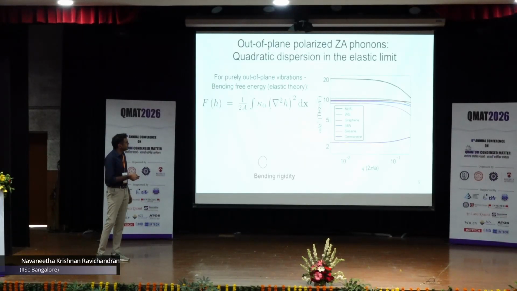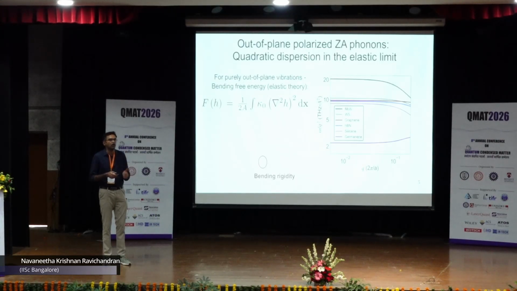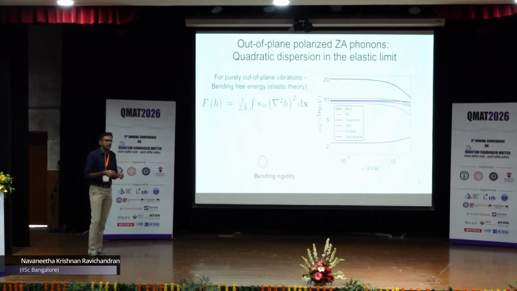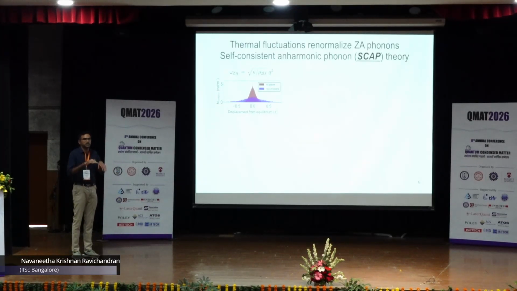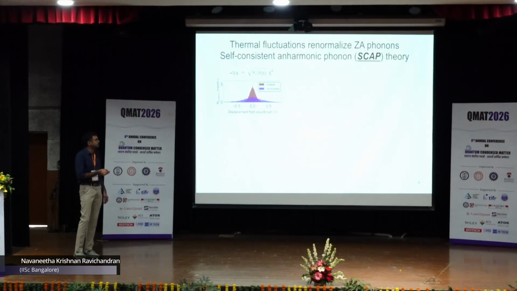And naturally, when the energy is small, for example for germanene, a very small amount of energy is sufficient to cause large out-of-plane excitations, the atomic motion in the out-of-plane direction, and that is what we see here. This is basically a histogram from some simulations using those flexural phonons, where we plot the histogram of the displacement from the equilibrium position.